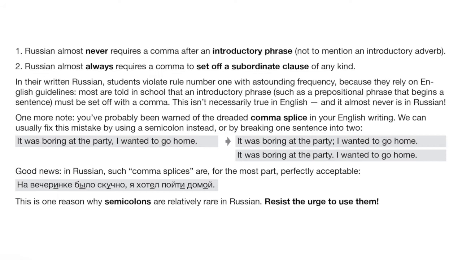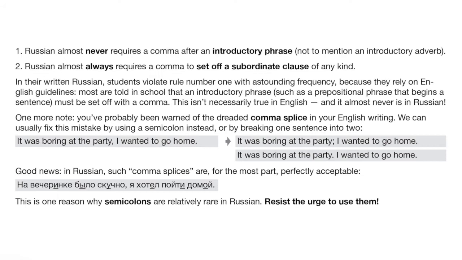So, for example, in Russian, you could say «На вечеринке было скучно, я хотел пойти домой». Okay, so that's perfectly fine in Russian. Again, there's nothing wrong, certainly, with using a period and just splitting it up into two independent sentences. But in any case, this helps explain why semicolons are actually very rare in Russian. You almost never see them, and so students, if you're in love with using semicolons in your writing, resist the urge to use semicolons in Russian. Use a comma or just use a period and split up your long sentence into two separate sentences.